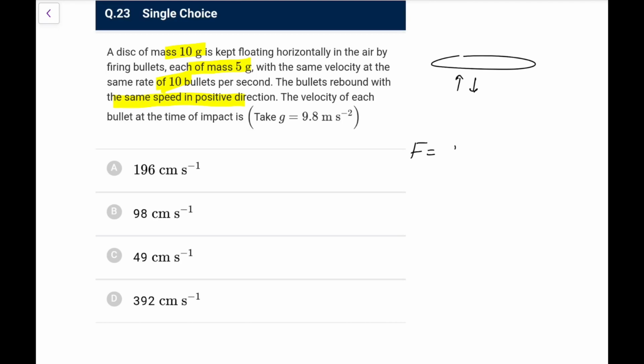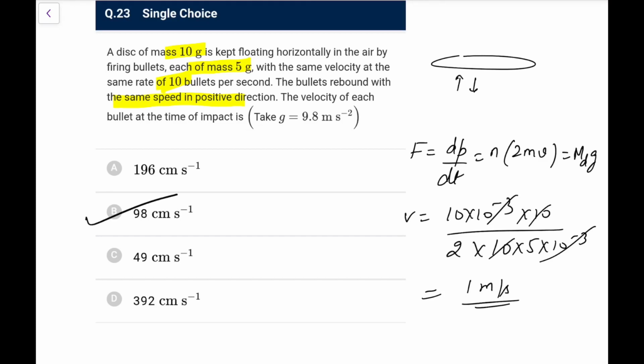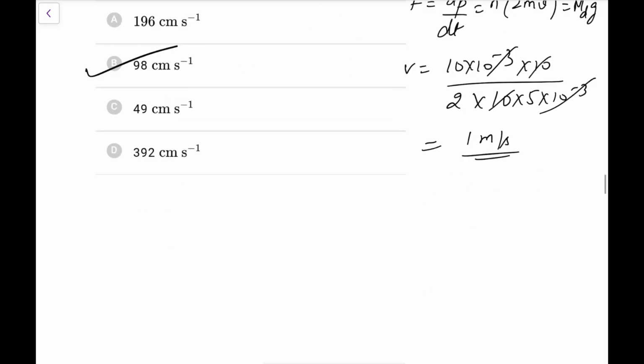So the force exerted, what we say, is dp by dt. If n bullets strike, each changes momentum by 2 mv. To keep it floating, this should be equal to mass of disc into g. So the velocity required would be mass of disc, 10 into 10 to the power minus 3, into 10, upon 2 into n, that is 10, and its mass is 5 into 10 to the power minus 3. So 10 goes, and this would be 1 meter per second we are getting, or if you take g as 9.8, it would be 0.98 or 98 centimeter per second. Go for option B in this case.